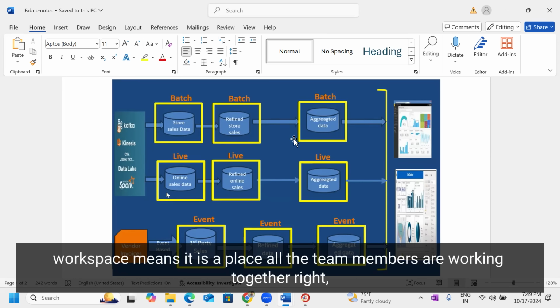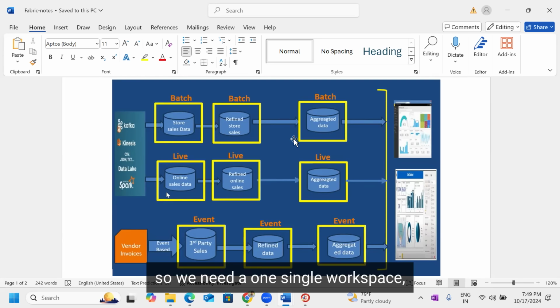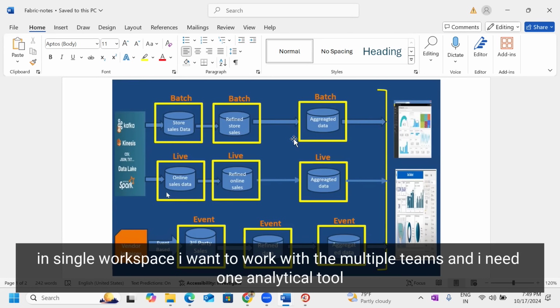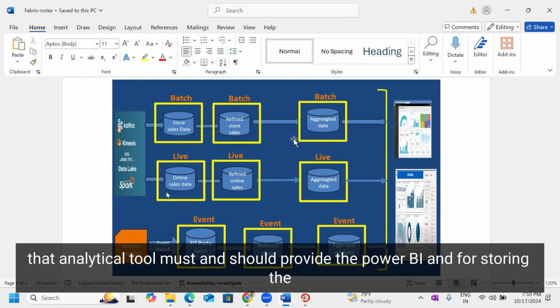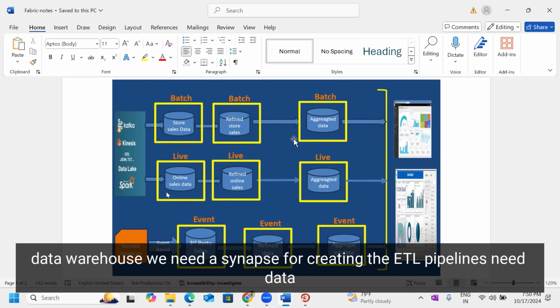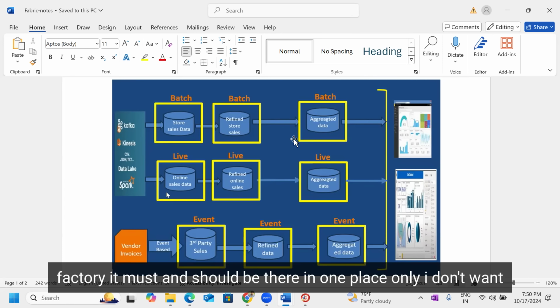A workspace is a place where all the team members work together. So we need one single workspace where I can work with multiple teams, and one analytical tool. That tool must provide Power BI, and for storing the data warehouse we need Synapse. For creating the ETL pipelines, I need Data Factory. It must all be in one place only.